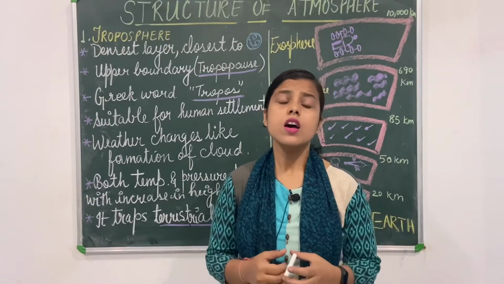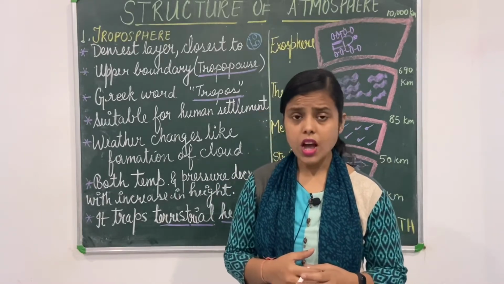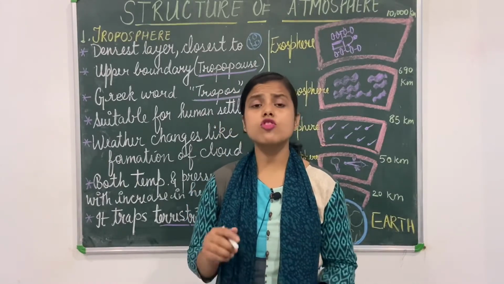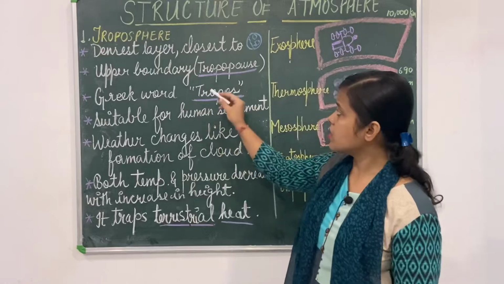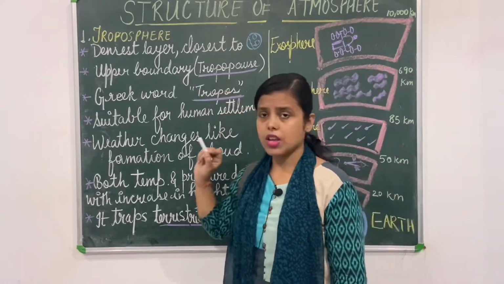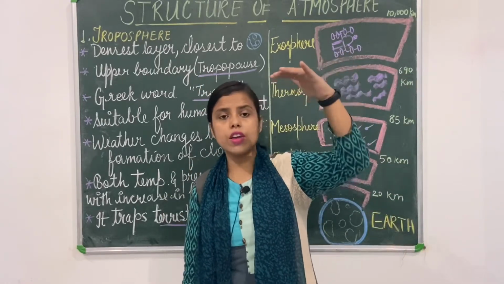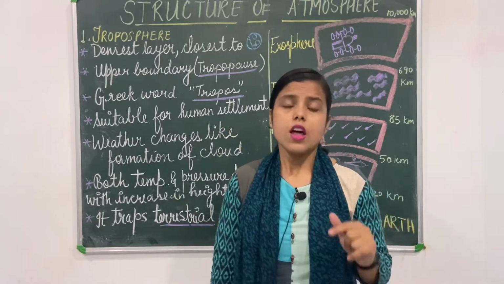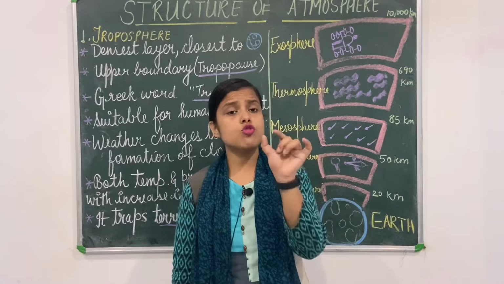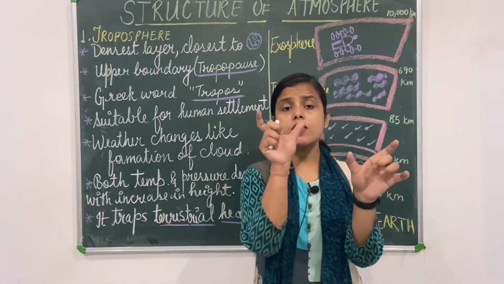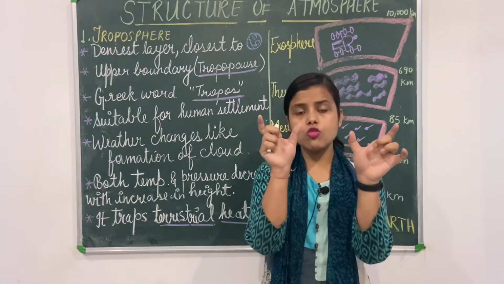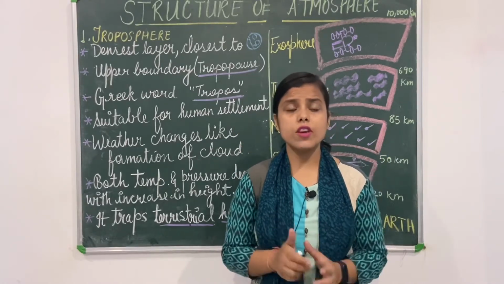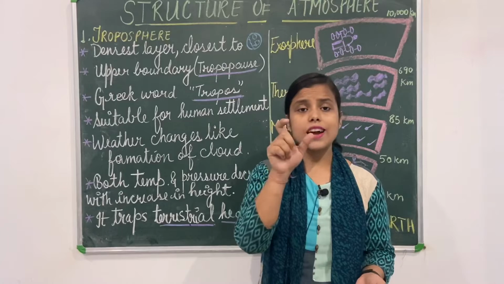Now, the last point of troposphere is known as tropopause. I have mentioned this here. The uppermost boundary of troposphere is tropopause. Now, why is it called tropopause? Tropopause, two words are there. Pause. Why the word pause? What is the meaning of pause? When you want to stop anything, that means pause.